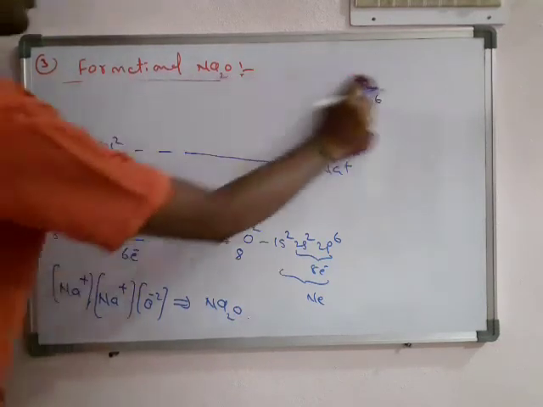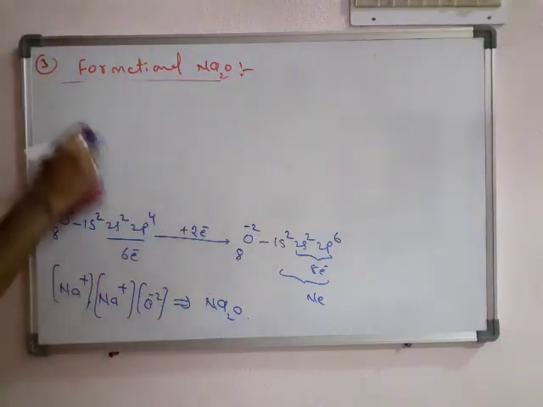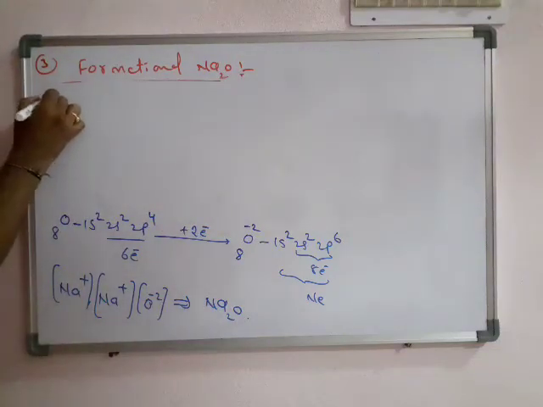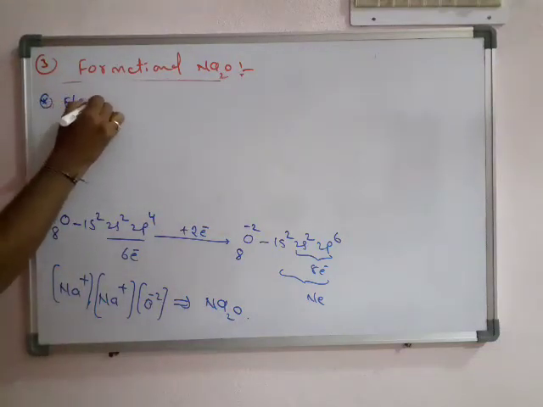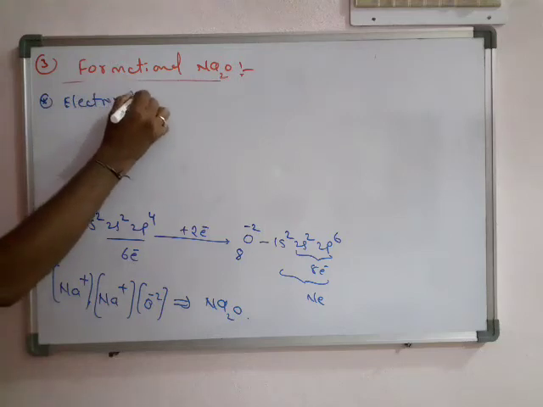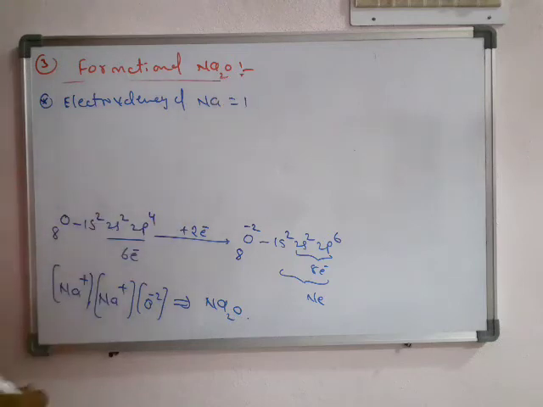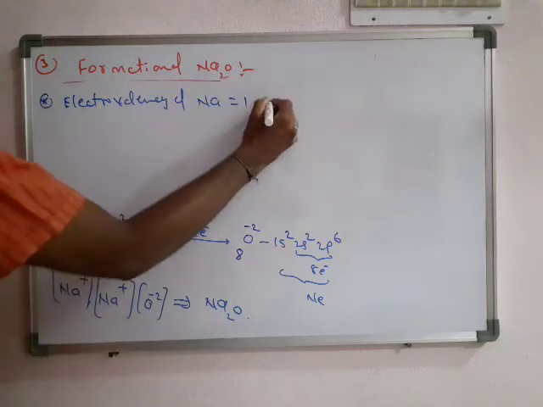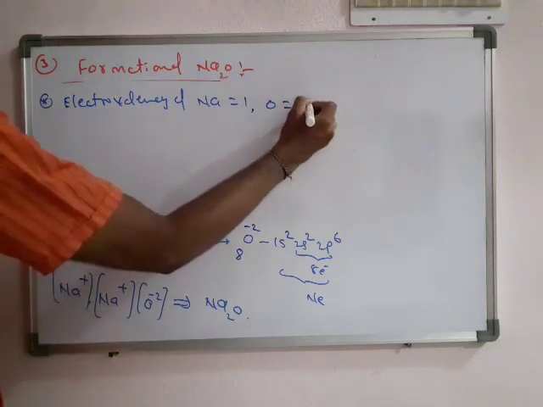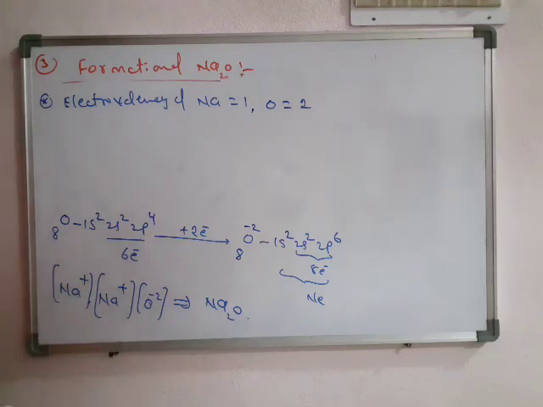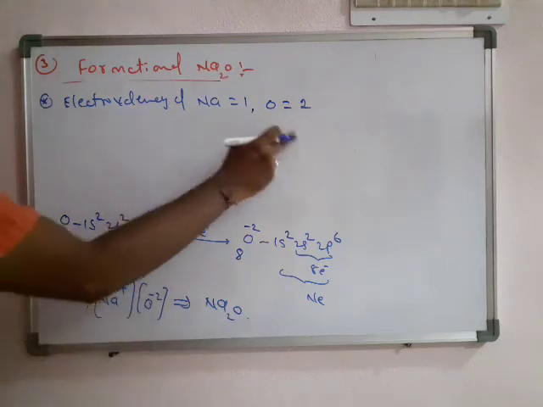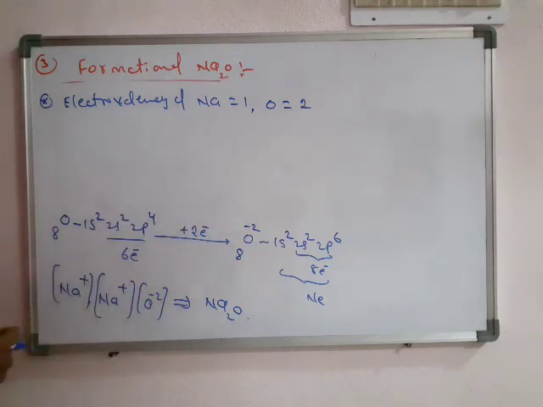Now what is the electrovalency of sodium? 1. 2 sodiums combine with 2 electrons, but 1 sodium gives only 1 electron, that is 1. What is the electrovalency of oxygen? That is 2, because oxygen gains 2 electrons. Here it is also different.